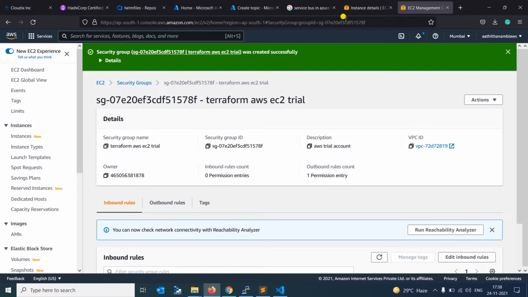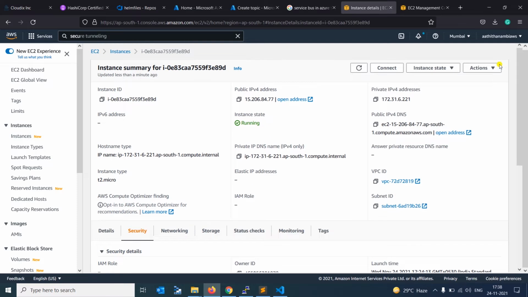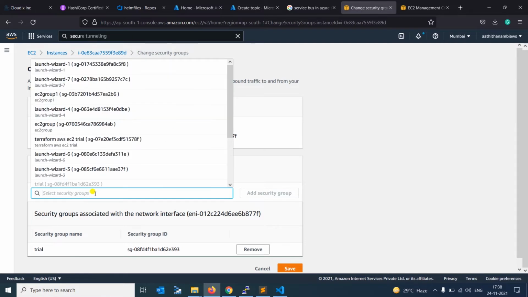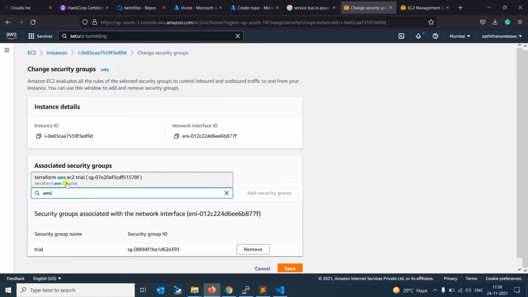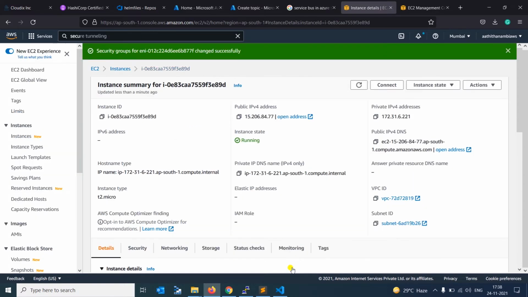Once the group is created, you can move to the EC2 instance: Actions, Security, Change security group. Here we can type AWS and see the group which was created, Terraform AWS EC2. So add this security group and I am removing the trial. Save. Okay, here it is.